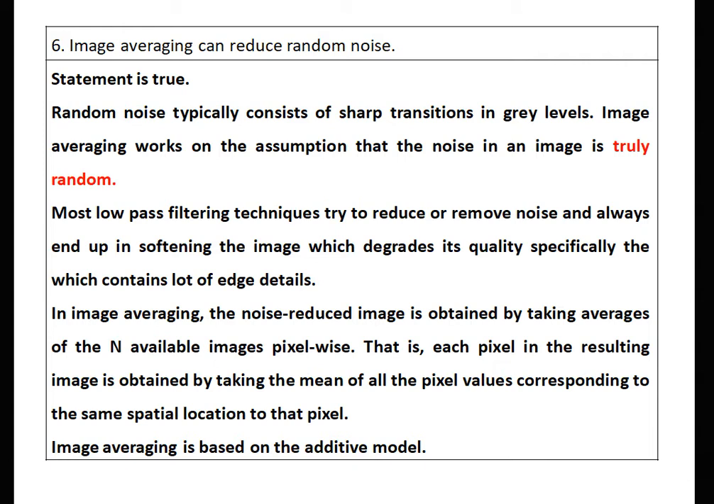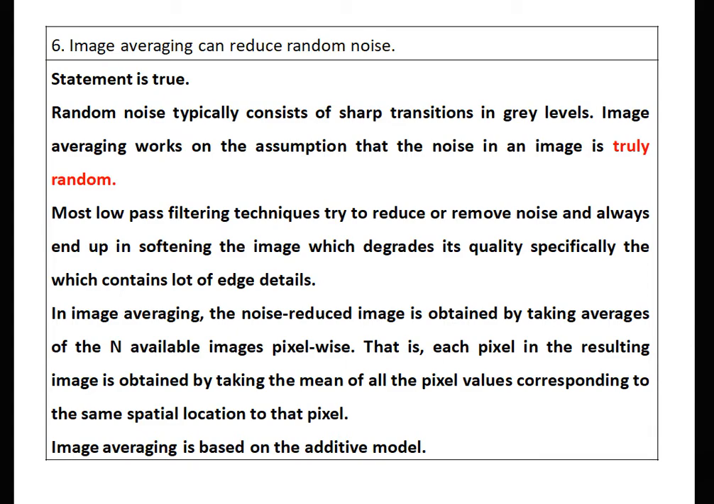In image averaging, the noise-reduced image is obtained by taking the average of the n available images pixel-wise. Therefore, for image averaging, we need the same type of images, a set of images in which noise gets induced, but that noise is randomly induced. That is, each pixel in the resulting image is obtained by taking the mean of all pixel values corresponding to the spatial location of that pixel.